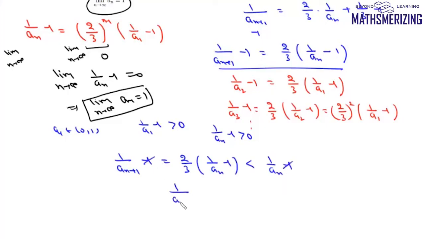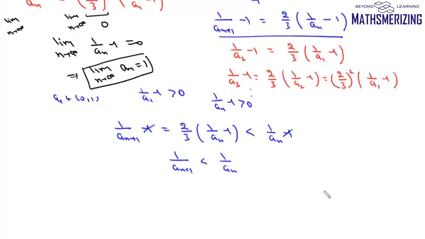So we can write 1 upon a_(n+1) is less than 1 upon a_n, which implies a_(n+1) is greater than a_n. That means this sequence is increasing.